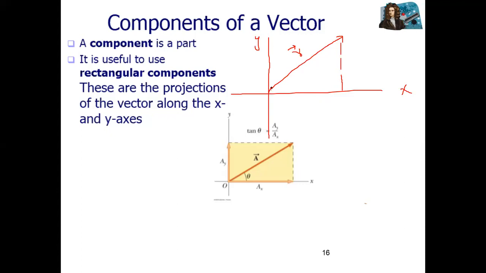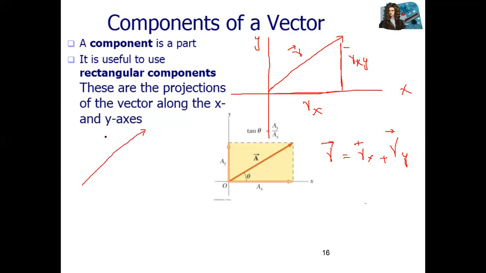This is like a triangle. One part is this one, vertical, and the second part is horizontal. You can say this one is Rx. It means this one is Ry, the vertical component. This one is the horizontal component, along the x-axis. So R is the main vector. You can write R equals R along the x-axis plus R along the y-axis.